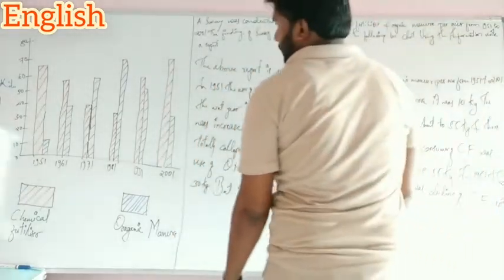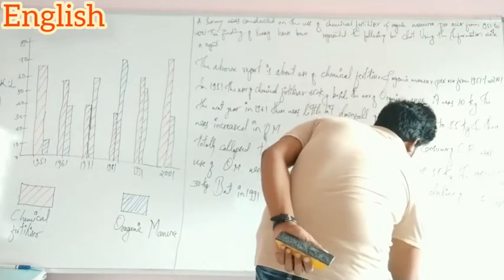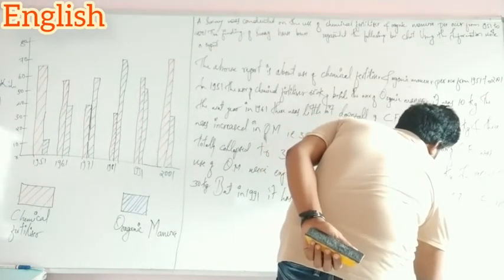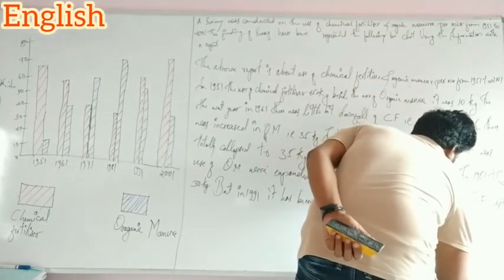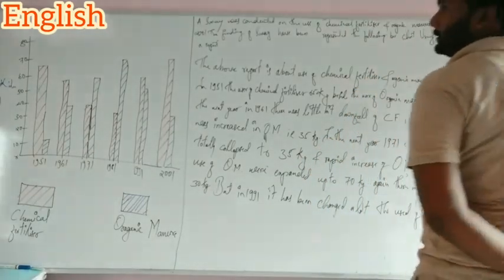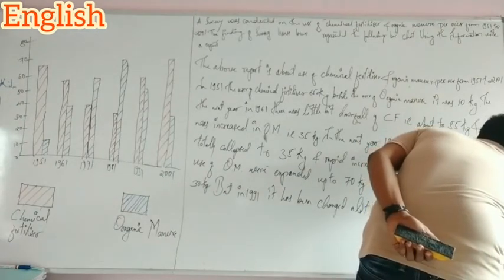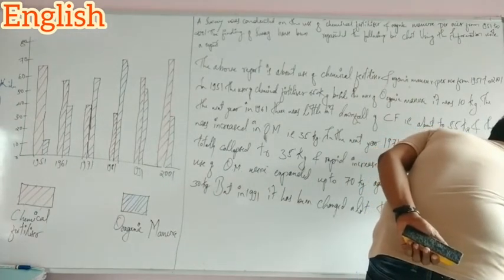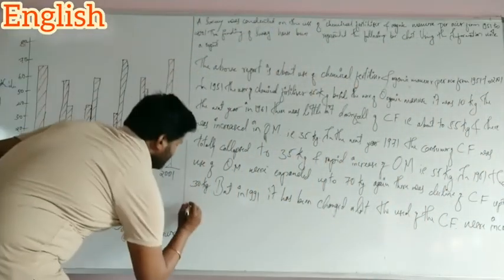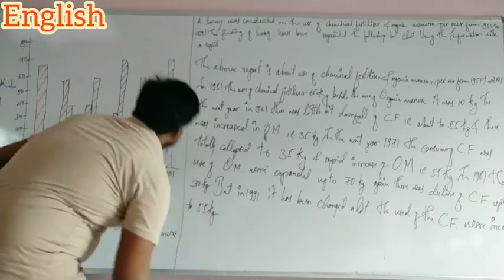The use of chemical fertilizer increased to 55 kilograms.